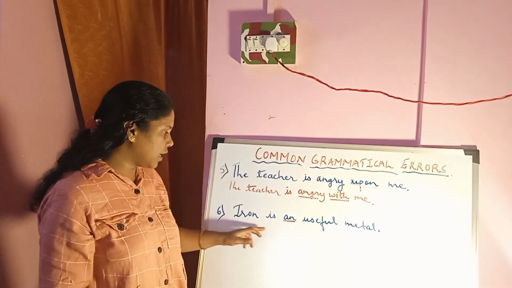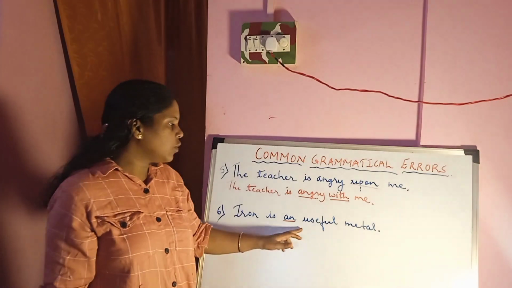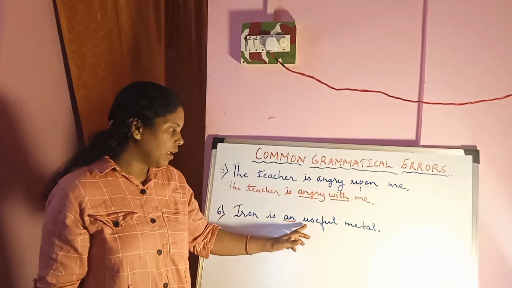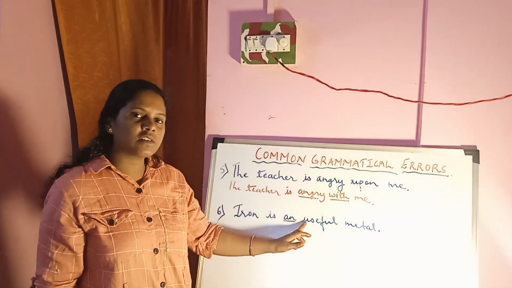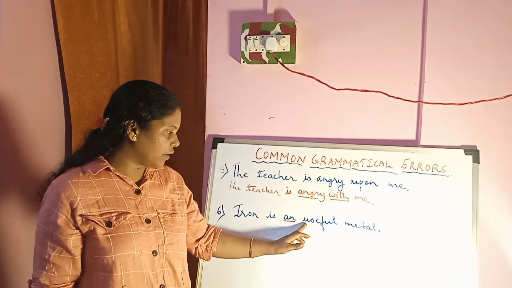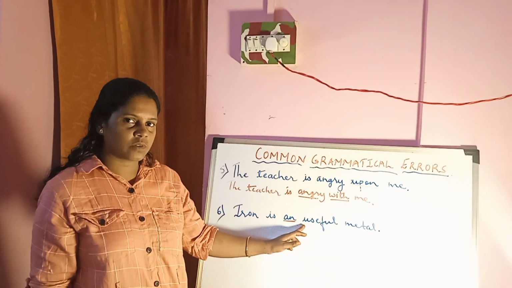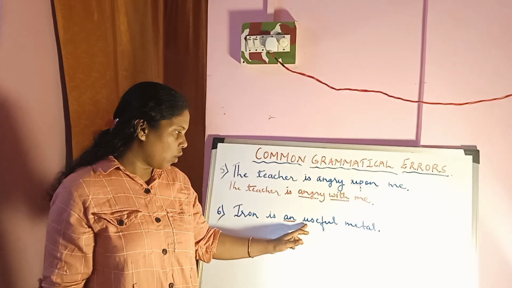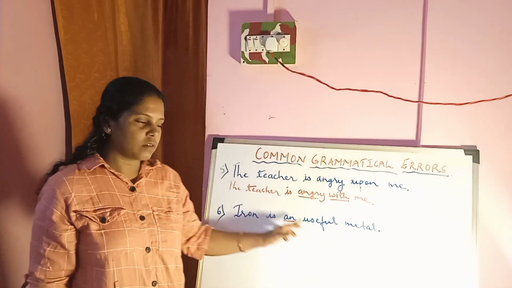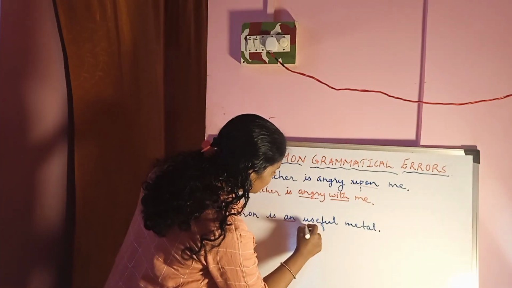When we say this sentence, "Iron is a useful metal," it should be a useful ear sound. So it should have a before it and not an. An is used before vowel sounds and not consonant sounds. Here, "useful" begins with a yoo sound.